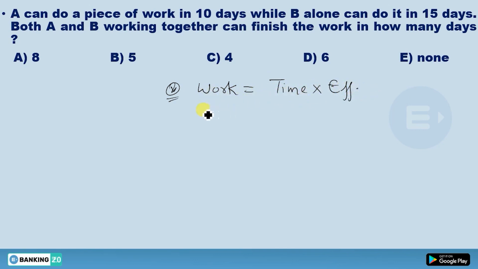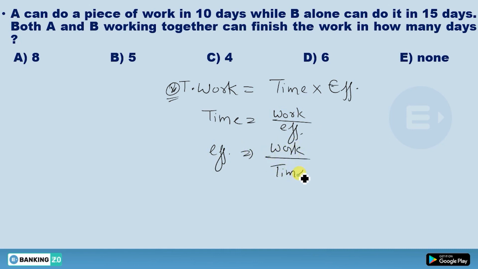So time equals total work divided by total efficiency, and efficiency is total work divided by total time.